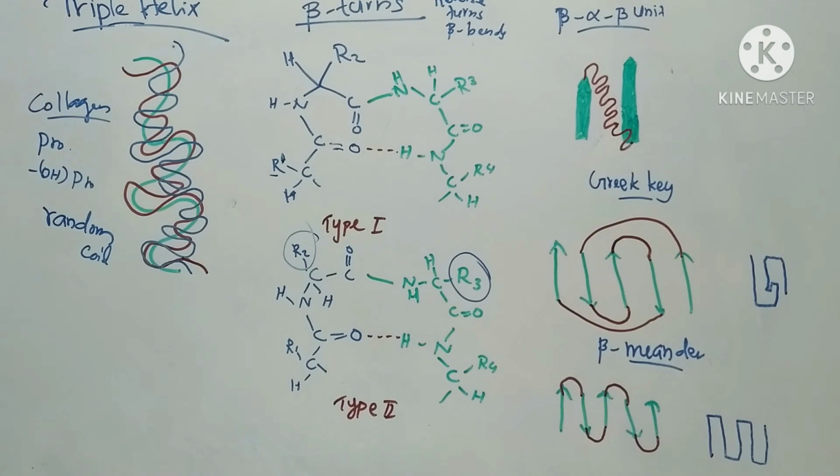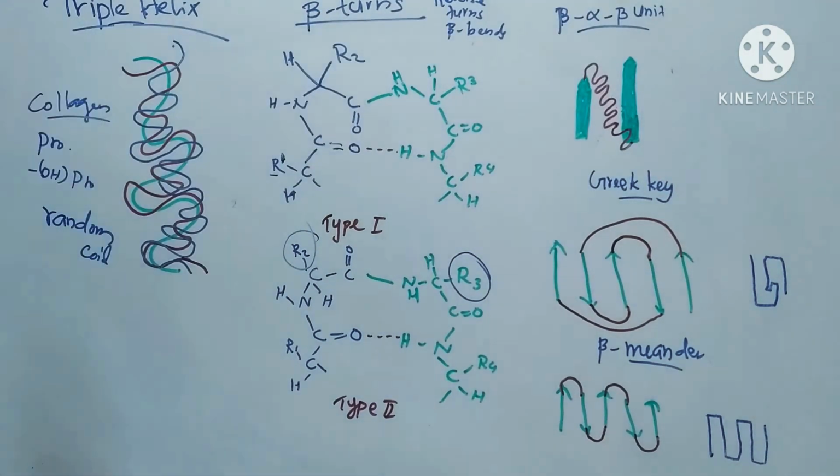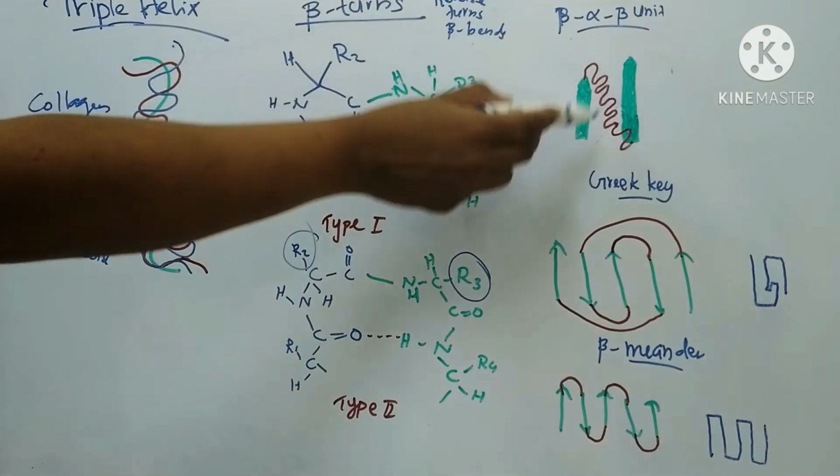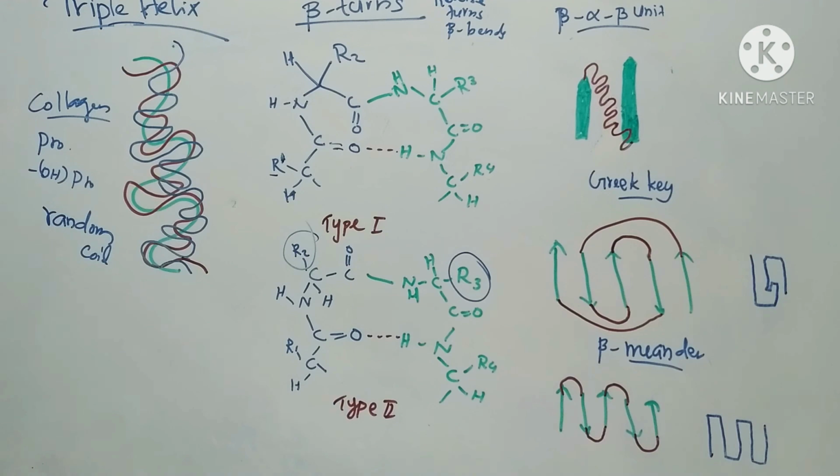Next we will see super secondary structures. Various combinations of secondary structure, called super secondary structures, are commonly found in globular proteins. These super secondary structures are the beta alpha beta unit, Greek key and beta meander. First we will see the beta alpha beta unit.